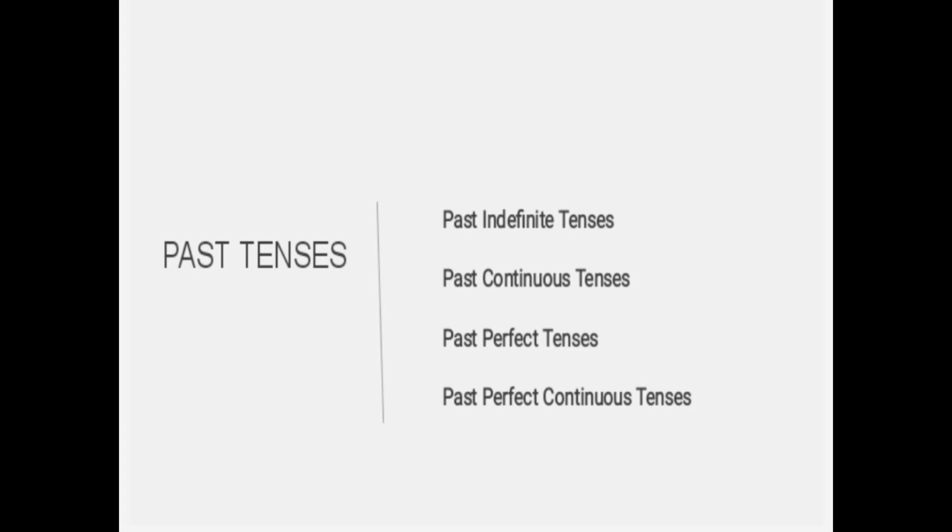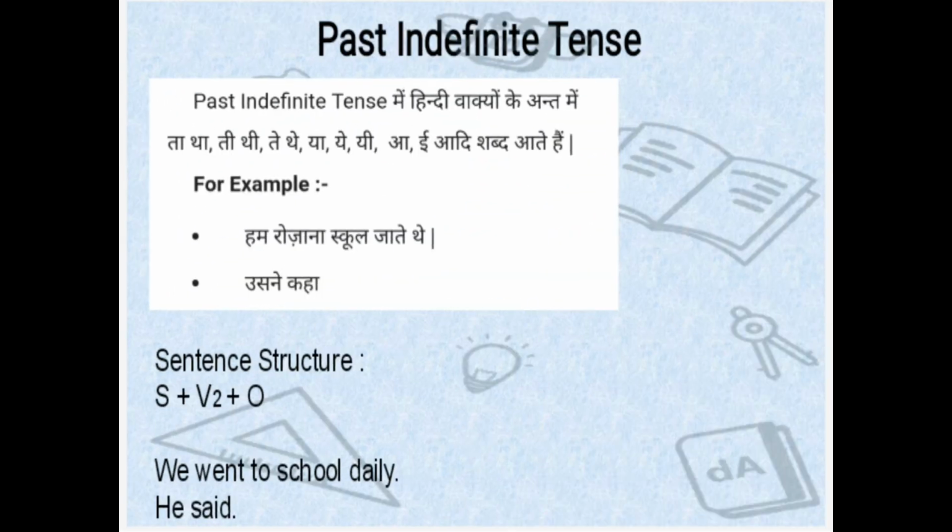Past tenses are further subdivided into four categories. First one is past indefinite tense, second one is past continuous tense, third one is past perfect tense, and the fourth one is past perfect continuous tense. Firstly, we have past indefinite tense.